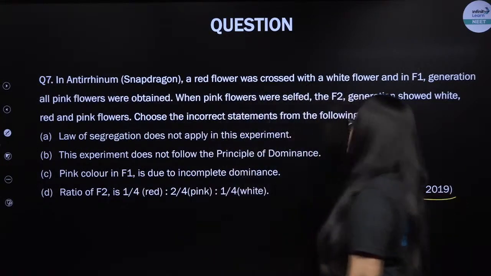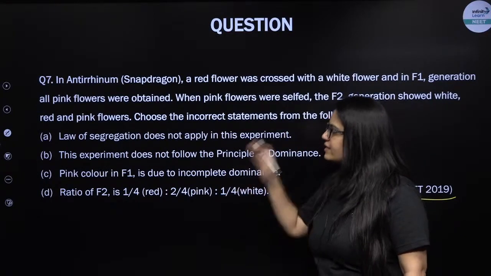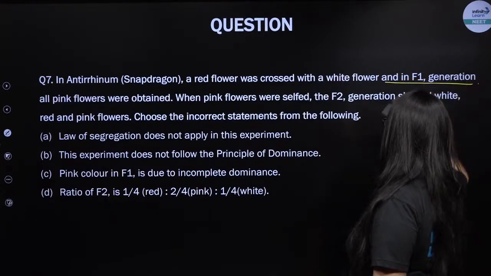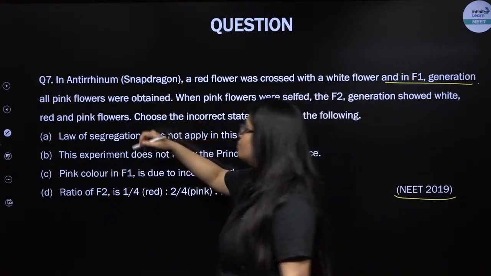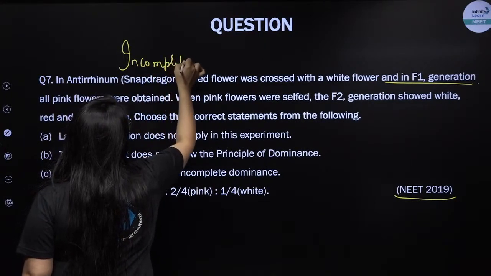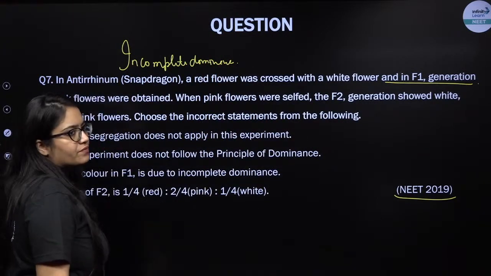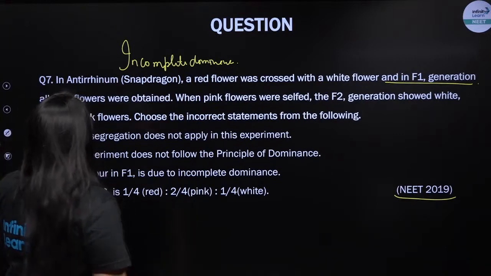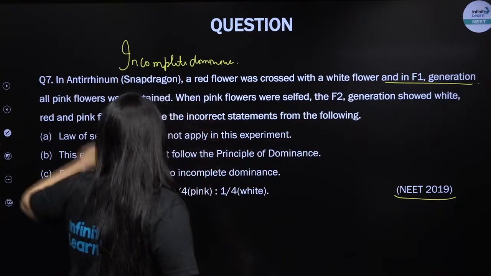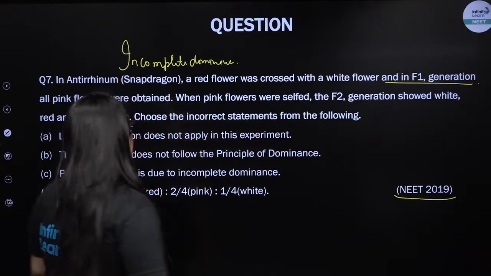This was asked in NEET 2019. In Snapdragon, Antirrhinum, the red flower is crossed with white flower, and in F1 generation, all pink flowers were obtained. So this is an example of incomplete dominance. You remember, my dear students, deviation from Mendelism. This has been discussed. Next, when pink flowers were selfed, the F2 generation showed white, red and pink flowers. Choose the incorrect statement from the following.